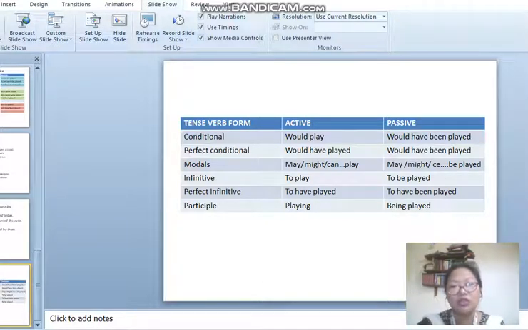Infinitive, to play. If a verb has the to in front of it, it is an infinitive verb. So, to be played. Then perfect infinitive, to have played. Okay, to have been played. Then participle in a verb, if you are adding ing, it will become participle form, being or being played.